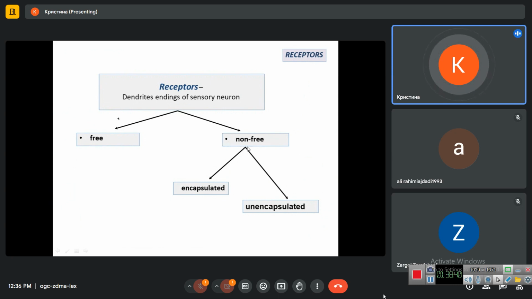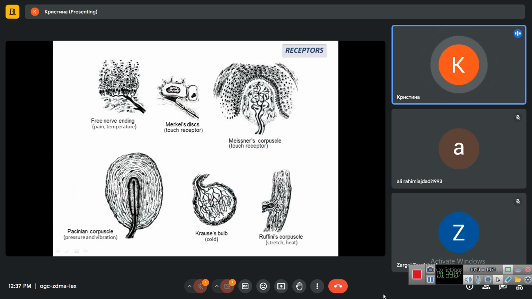And non-free are subdivided into encapsulated or unencapsulated, based upon the presence of outer surrounding connective tissue. So if there is the outer capsule, there will be the name encapsulated. If no other surrounding, we will have unencapsulated receptors. Here you see these receptors.